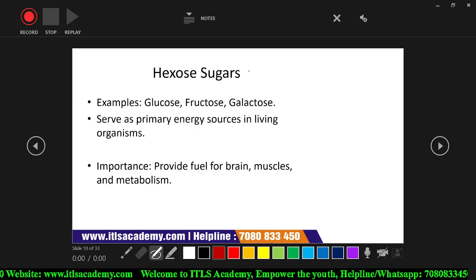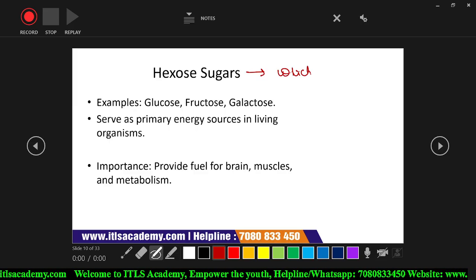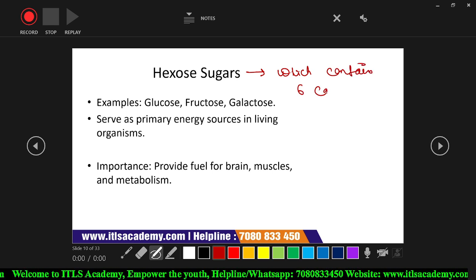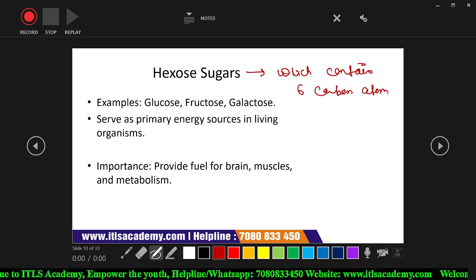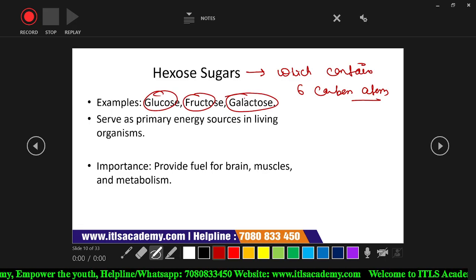Hexose sugars are those sugars which contain 6 carbon atoms, like glucose, fructose and galactose.